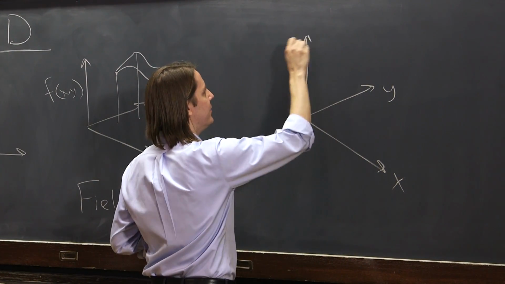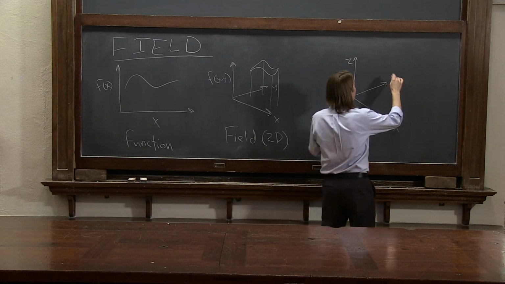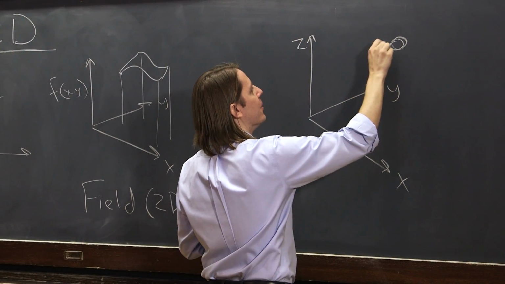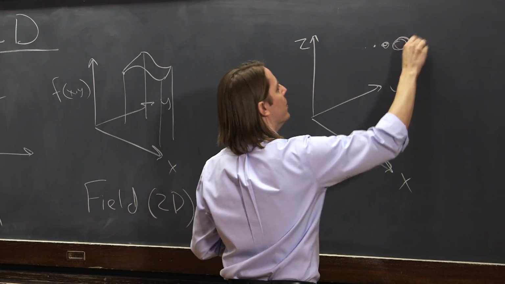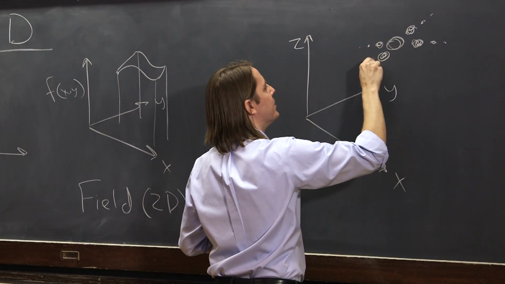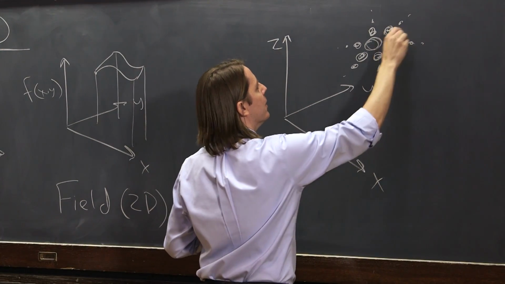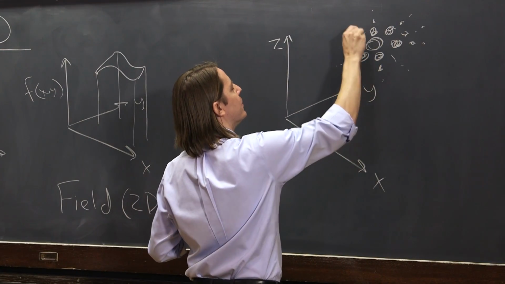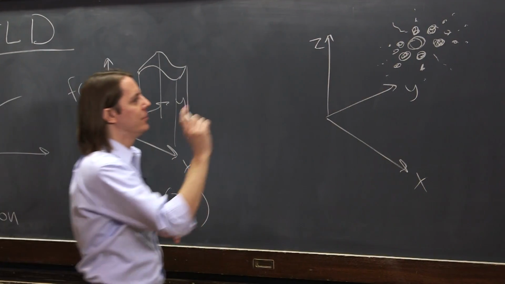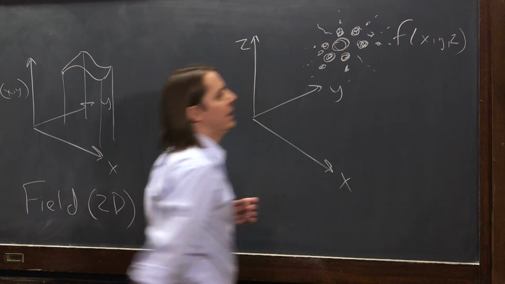X, y, and z, and now it becomes hard to draw. Okay? So here, if I were going to draw this field by saying the size of the circle represents the size of f, I could have a big circle right here and have the circles get smaller as I go farther away there. And I could try to give you some idea of a 3-dimensional thing in space, like that. You can imagine this function, or this field in 3 dimensions gets really big right here and it's small everywhere else. That's one way I could attempt to draw f of x, y, and z.